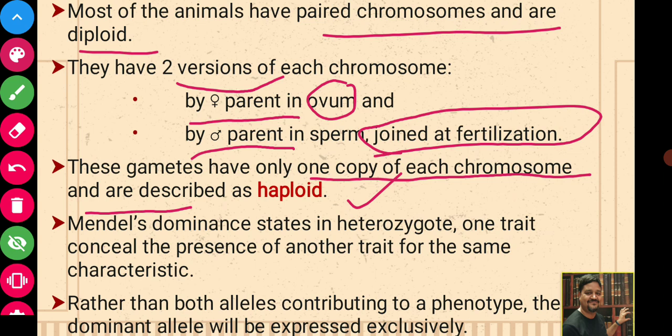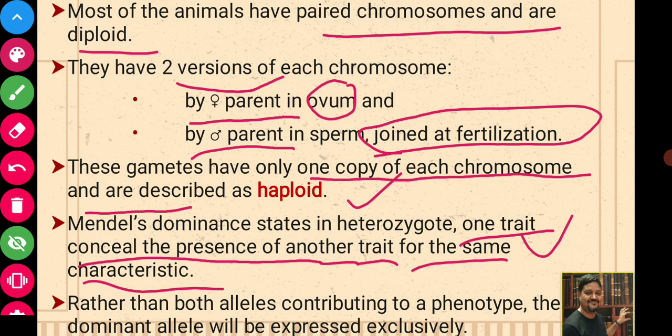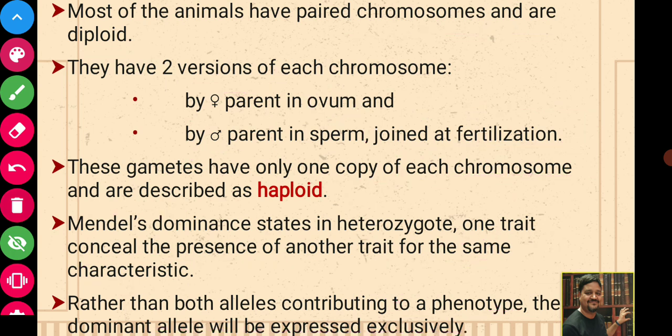Mendel's dominance states that in a heterozygote, one trait conceals the presence of another trait for the same characteristic. That is the phenomenon of dominance. In a heterozygote only one trait will be expressed, and the other trait will be concealed by the first. Rather than both alleles contributing to the phenotype, the dominant allele will be expressed exclusively. Both alleles will not be expressed; only the dominant allele will be expressed, and it will hide the expression of the recessive one.